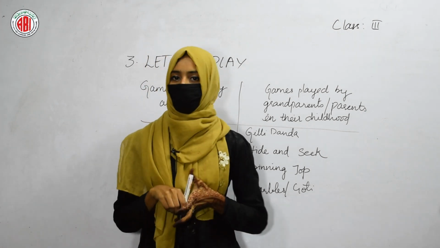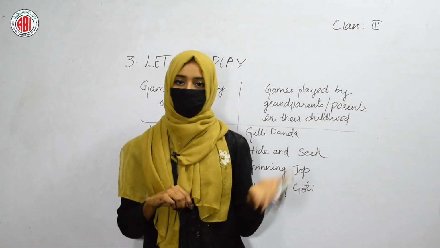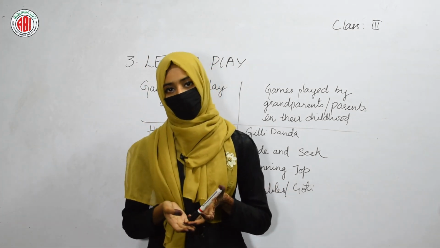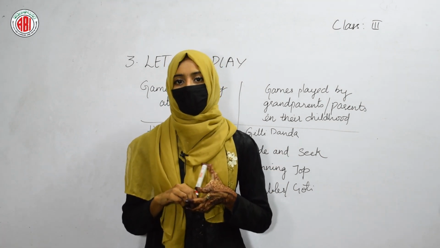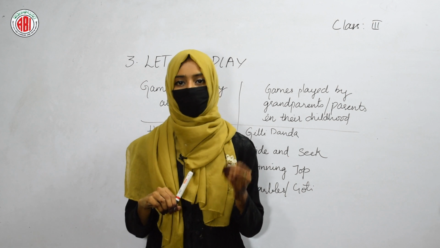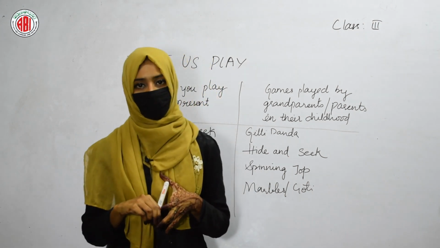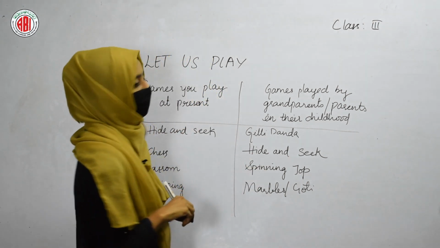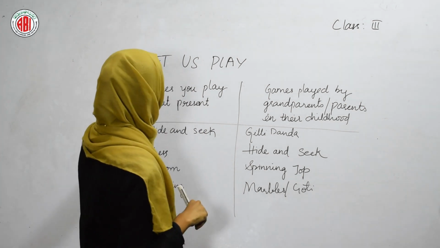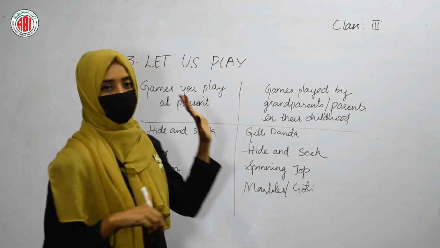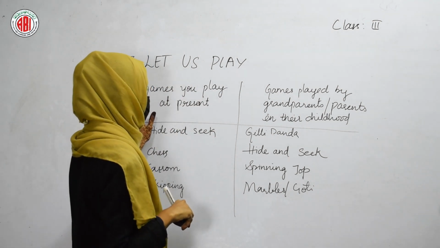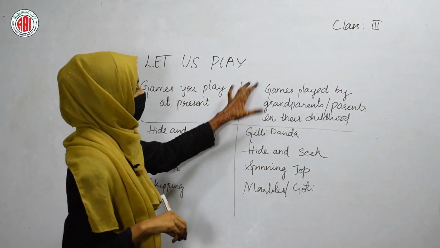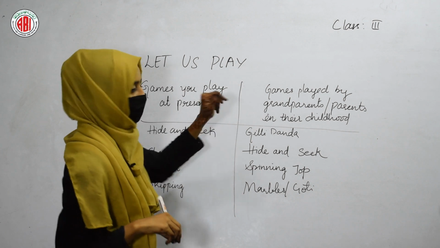So just before, we have seen the games that can be played at home and also the games that can be played in the ground. Now we will see how the games are different based on the time period. So we'll make a table again. Here we are going to mention the games you play at present and also the games played by the grandparents or parents in their childhood.